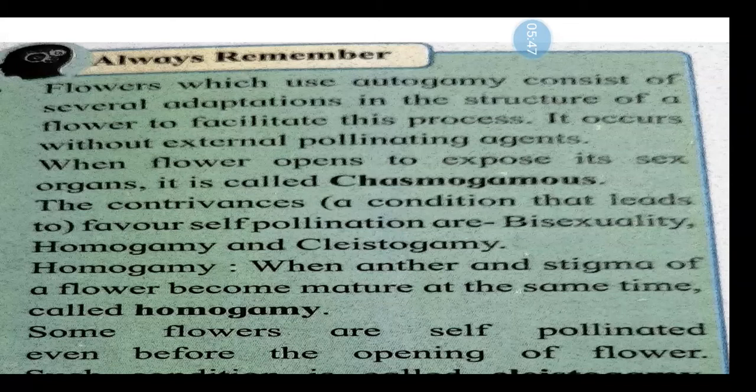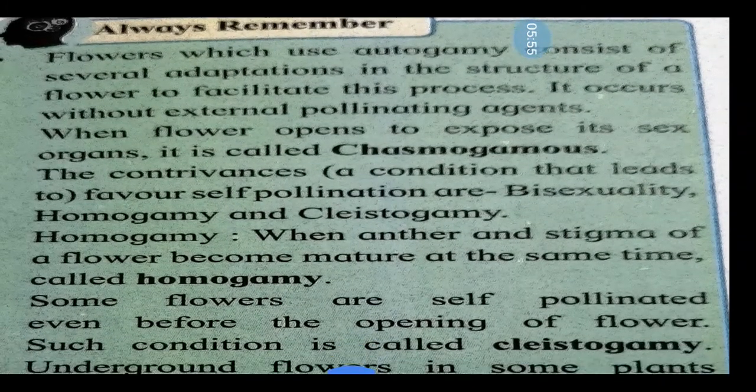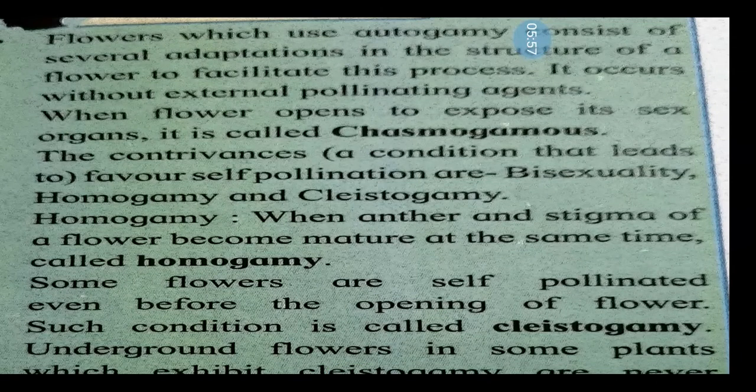When a flower opens to expose its sex organs, it is called chasmogamous. The contrivances, conditions that favor self-pollination, are bisexuality, homogamy and cleistogamy.